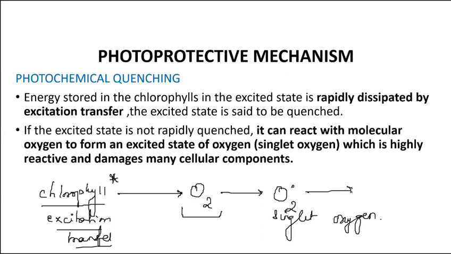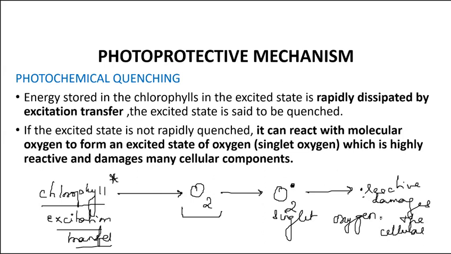Now this singlet oxygen is very reactive and damages cellular components. You can ask, then what is the requirement of forming singlet oxygen? If singlet oxygen is not formed, then the chlorophyll molecule would be damaged, which will lead to the inhibition of photosynthesis. Singlet oxygen will damage some cellular components, but the photosynthesis machinery will not be damaged.